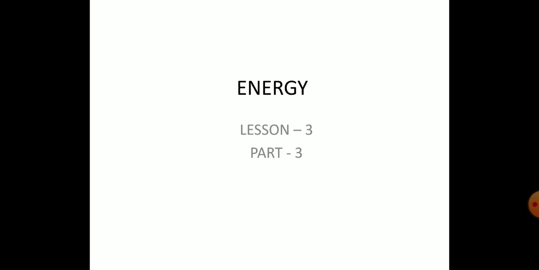So you have to start learning all the 3 lessons. We are completing the 3rd lesson today, so our portions will be the first 3 lessons which I am completing till today. Now going to the last portion of our energy. We saw the definition of energy: energy means the capacity to do work. Then we saw the different types of energies, mechanical energy, then the renewable sources of energy, then non-renewable sources.